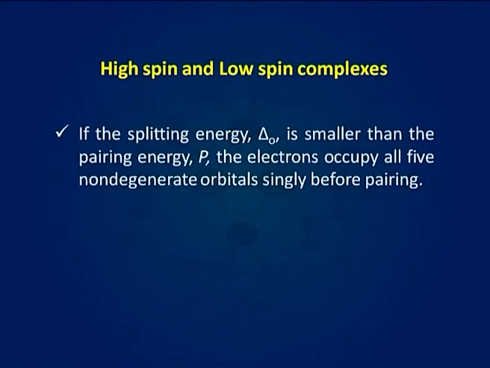Let us now discuss high spin and low spin complexes. If the splitting energy delta O is smaller than the pairing energy P, the electrons occupy all 5 non-degenerate orbitals singly before pairing. After all d orbitals are half filled, additional electrons then pair with electrons in the t2g set. Such a complex would have the same number of unpaired electrons on the metal atom or ion as when the metal is uncomplexed. This is called a high spin complex.